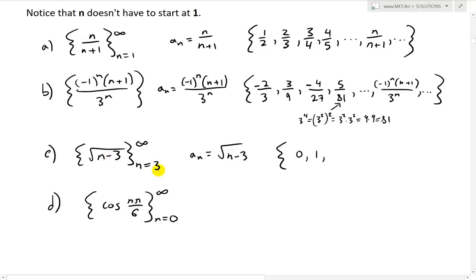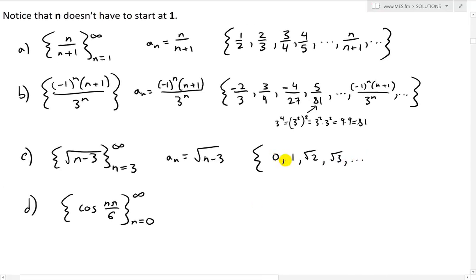The next one is going to be 5. 5 minus 3 is 2, so we'll have a square root 2. And the next one we'll have a 6, square root 3, so 6 minus 3 is 3. And so on, it just keeps going on and on. You can just put a square root in all of these, it won't change 0 or 1. But we keep going on, and then we get to square root n minus 3, and so on. It keeps going on and on.